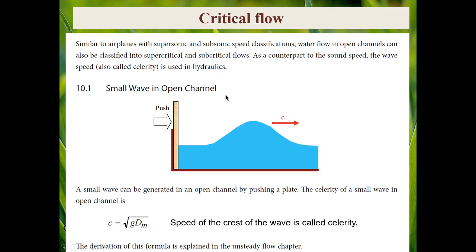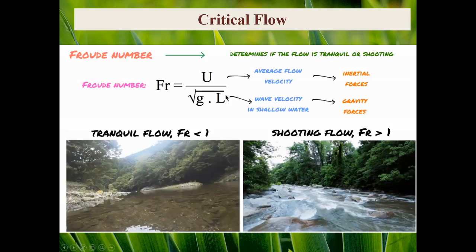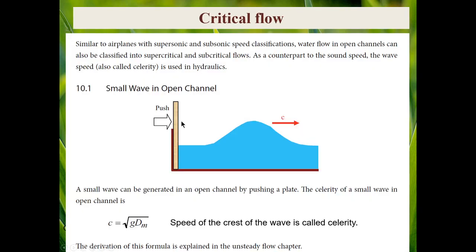When we talk about Froude number, we have two important parameters. One, the average velocity of flow, and this term, which is wave velocity or wave speed, which is called celerity. You see, celerity is the speed of the crest of the wave in shallow water.